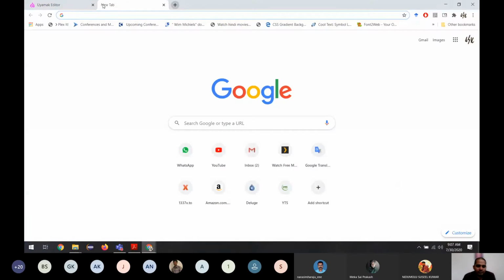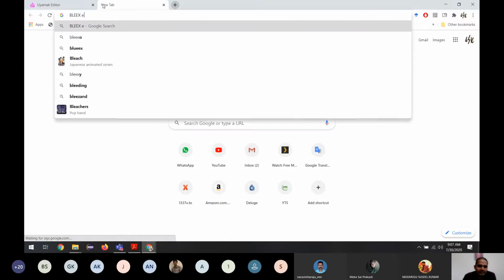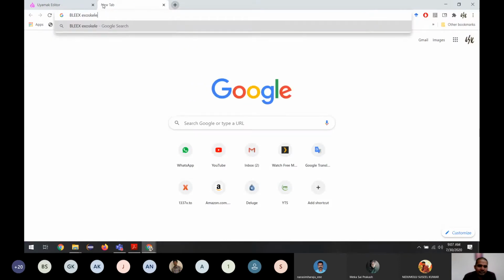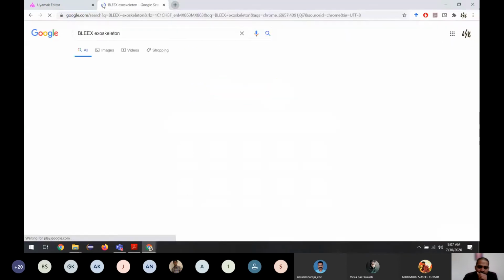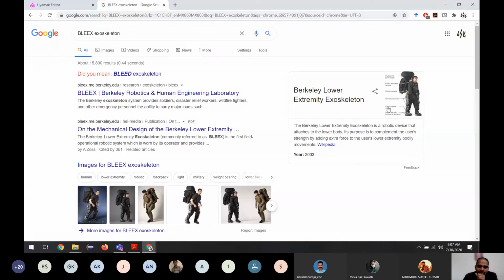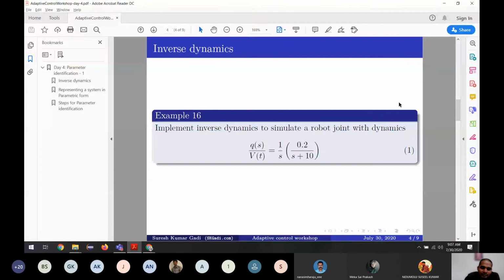That's a part of a DARPA program of the United States called Bleex exoskeleton. So if you search for exoskeleton articles in Google Scholar, you can find some of the articles with positive feedback. Okay. So this is an application of parametric identification in control systems.